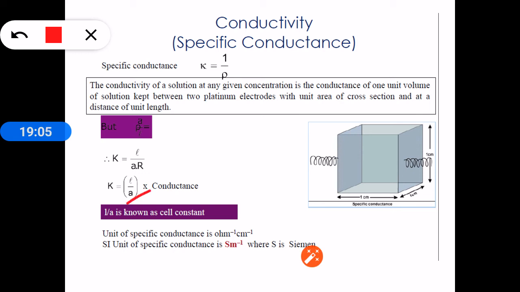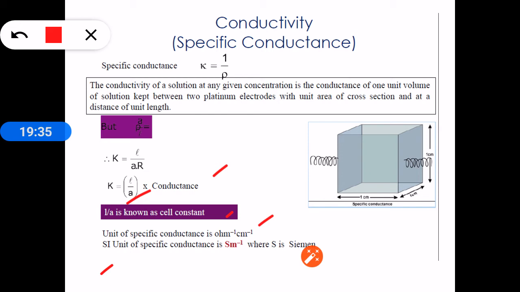And L by A is called the cell constant. The unit of specific conductance: for conductance the unit is ohm inverse, and for L by A the unit is centimeter by centimeter square, that is centimeter inverse. The unit of specific conductance is ohm inverse centimeter inverse, and the SI unit of specific conductance is Siemens per meter inverse.